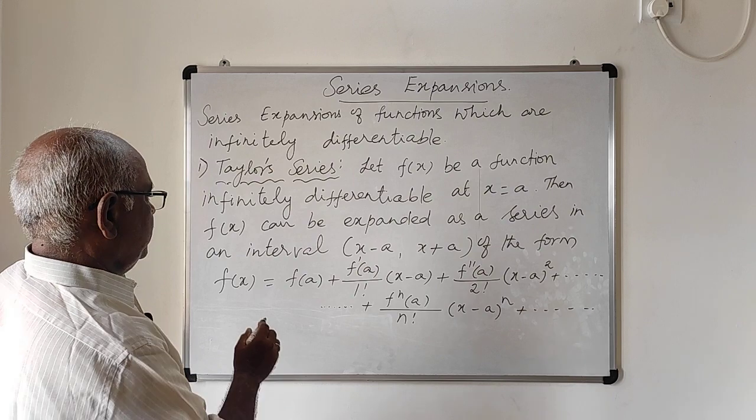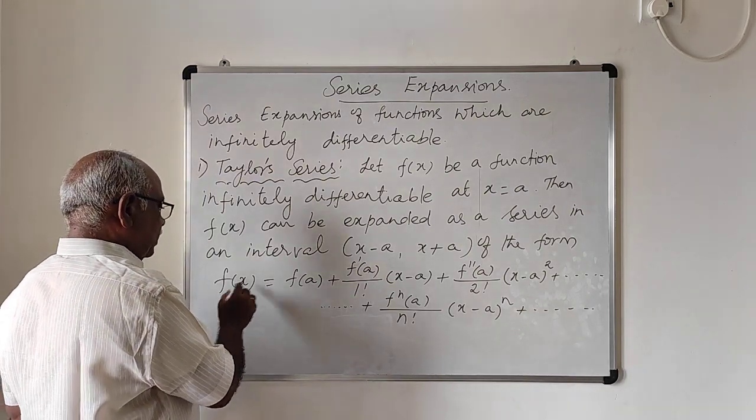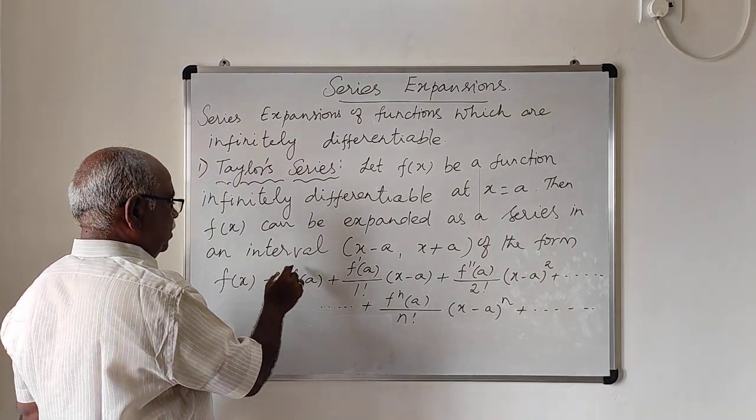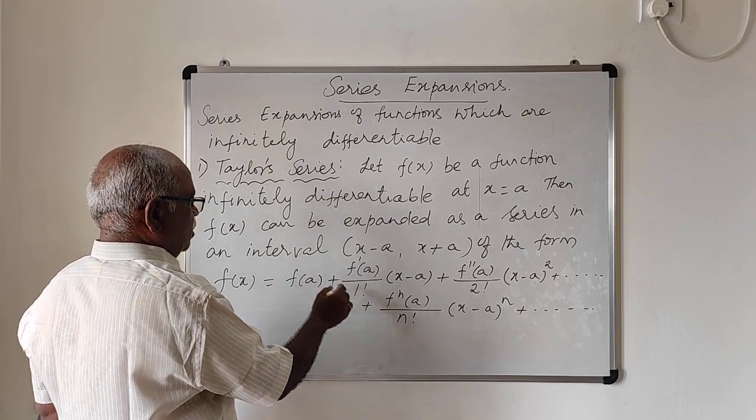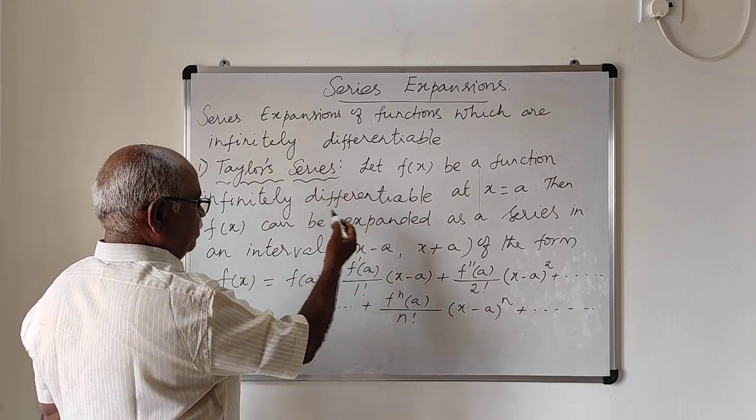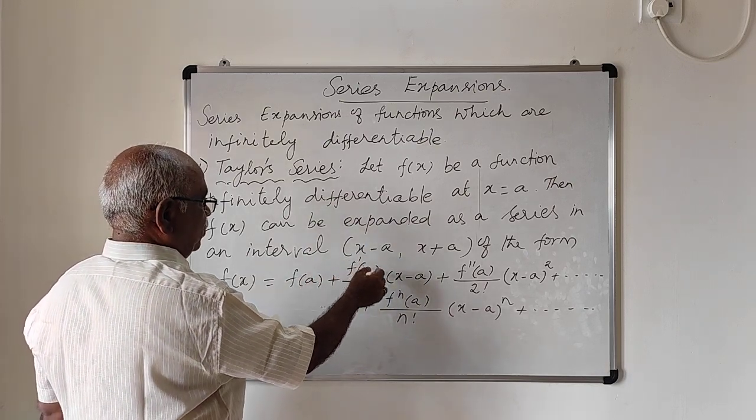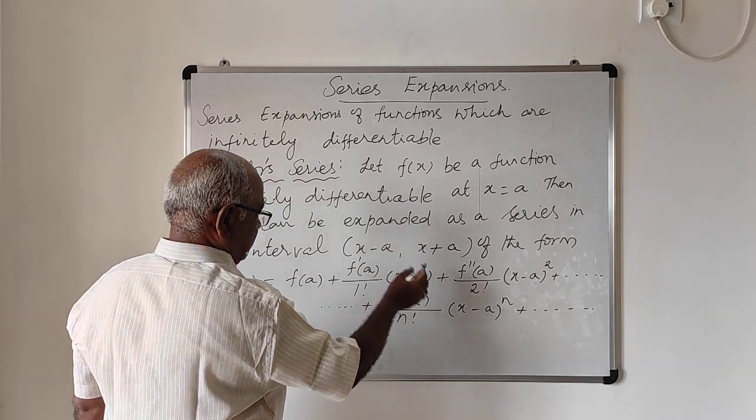Then the Taylor series is f of x equal to f of a plus first derivative of f of x with x replaced by a, that is f dash of a by 1 factorial into x minus a.